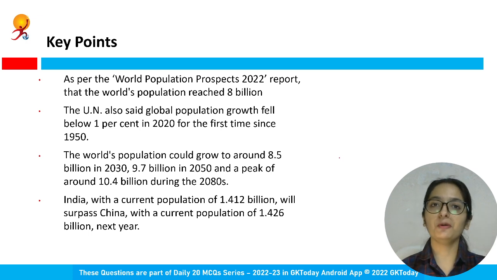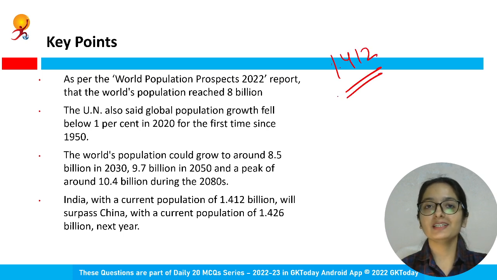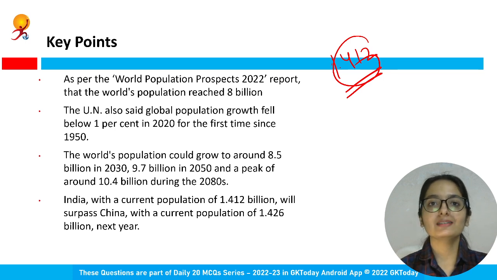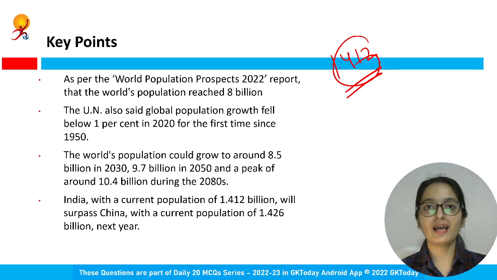Also, if I talk about India, we are in no doubt that we will surpass China maybe by the next coming year. India's current population is 1.412 billion, and yes, we will be at number one someday, maybe next year. But there are two things. Everything has plus and minus.